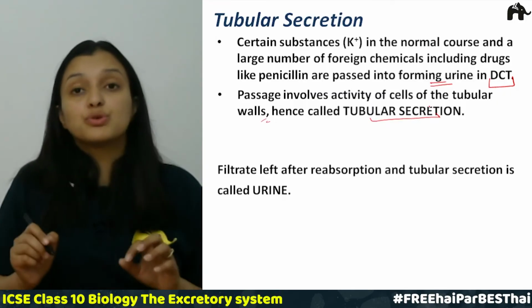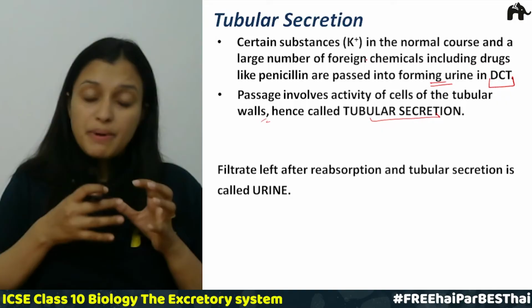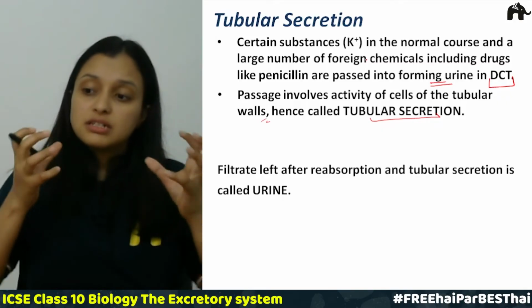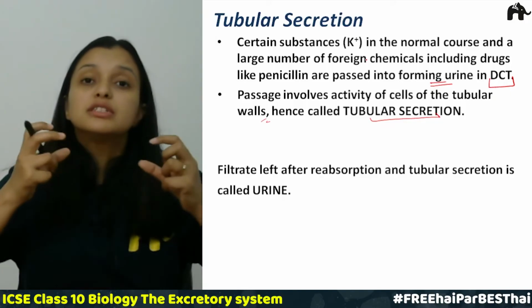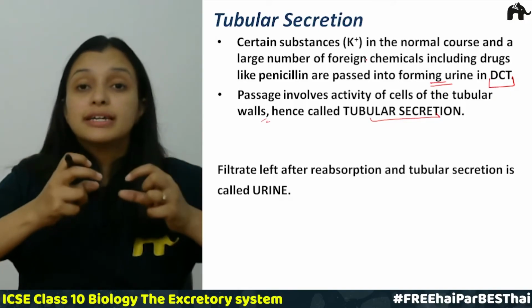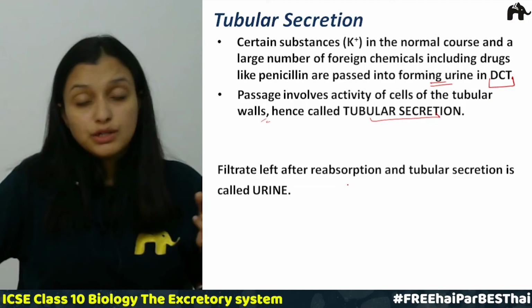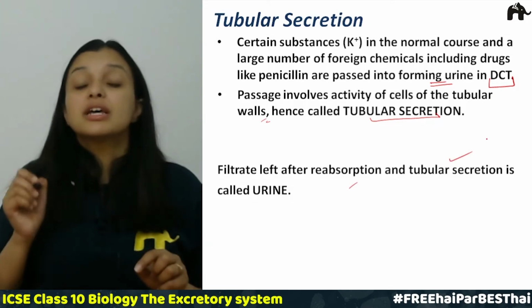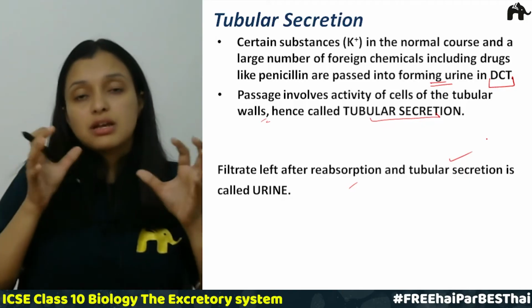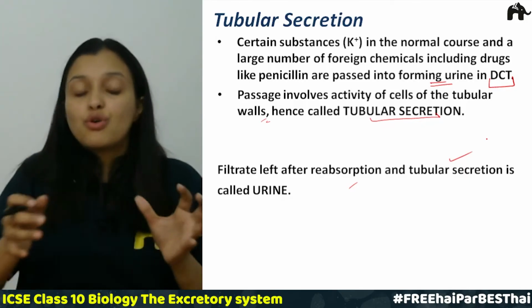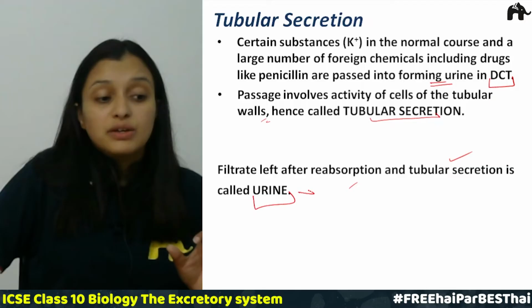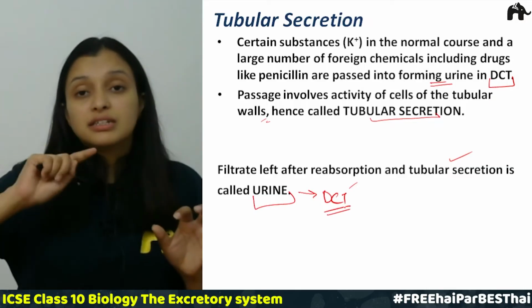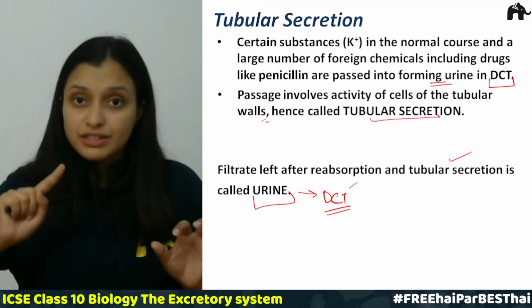This passage involves the activity of cells of the tubular walls, and this is called tubular secretion. So this passage actually has certain secretions from the tubules. The filtrate which is left after reabsorption and tubular secretion, this complete thing is now called urine. So finally, where is urine formed? It is formed in the DCT, the distal convoluted tubule of the kidneys.